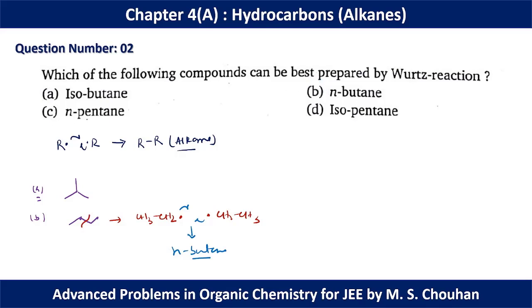In the case of n-pentane, again we have 5 carbons, and 5 carbons cannot be divided symmetrically. In the case of isopentane also we cannot form it; this is the structure of isopentane. Again we cannot form symmetrical fragments by dividing the molecule. So for question number 2, n-butane, option B should be the correct option.